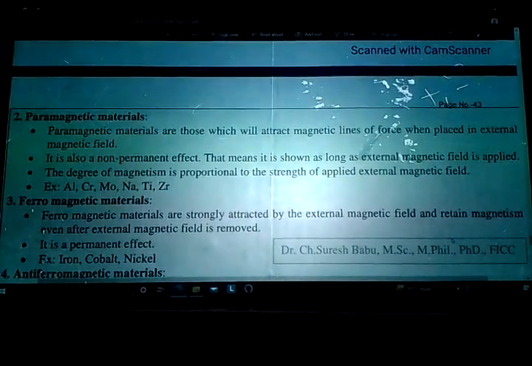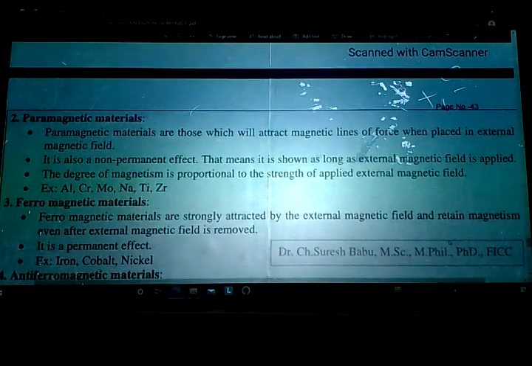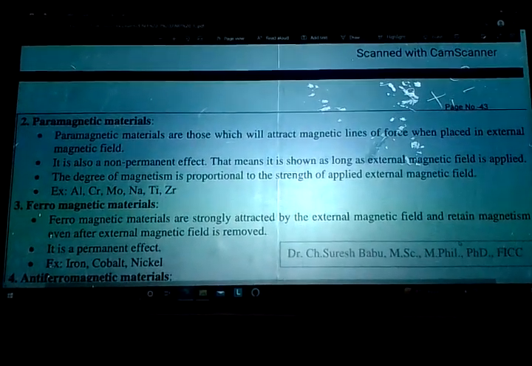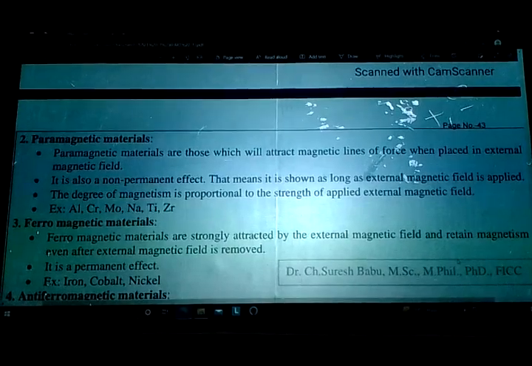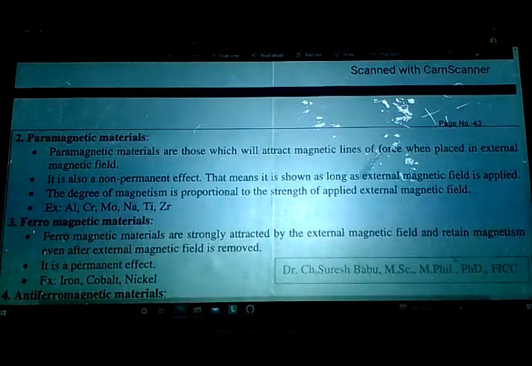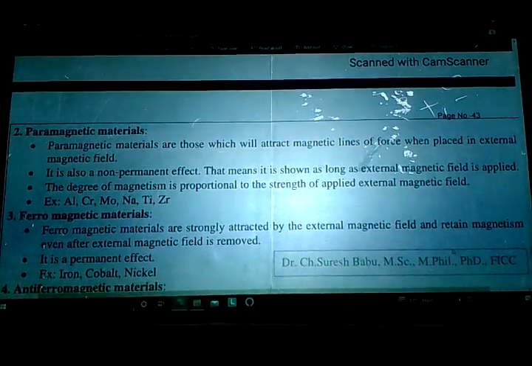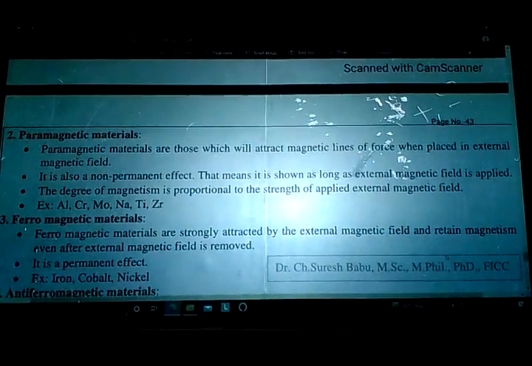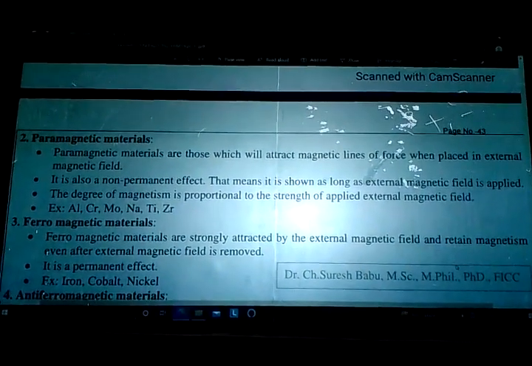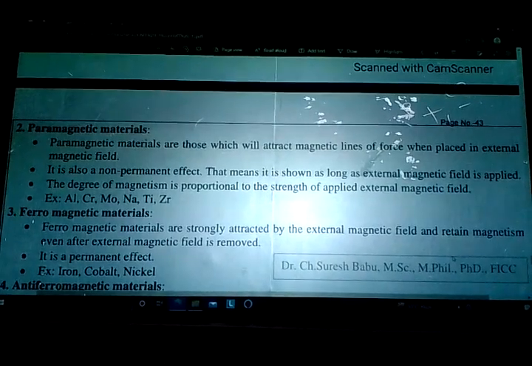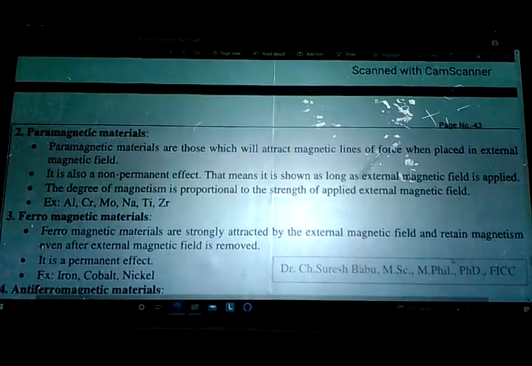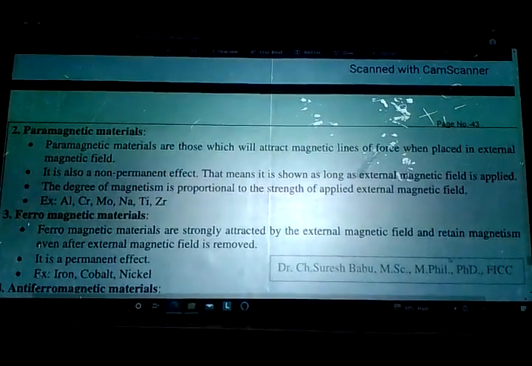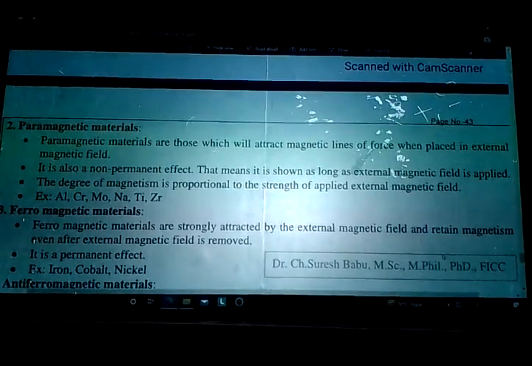Examples are aluminium, chromium, molybdenum, sodium, tin and zirconium. Zirconium is a metal used to prepare stones similar to diamond, mainly for earrings and such things.